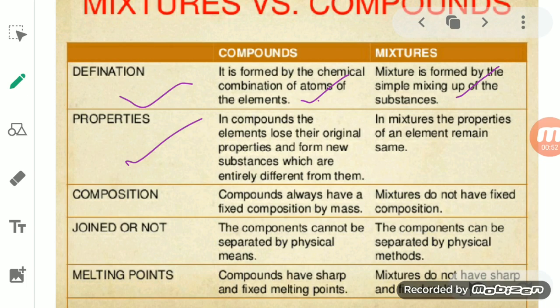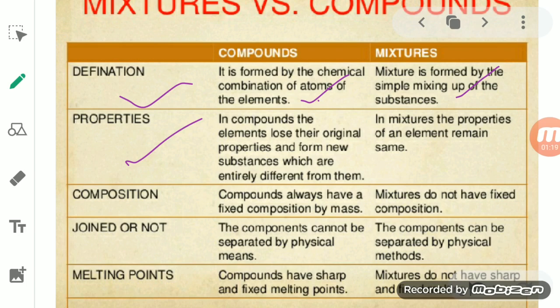This kind of change is also known as a chemical change, in which a new substance is formed. So in a compound, it loses the original properties and a new substance is formed, which has its own properties that differ from the previous ones. But in the case of a mixture, the property of each constituent remains the same.